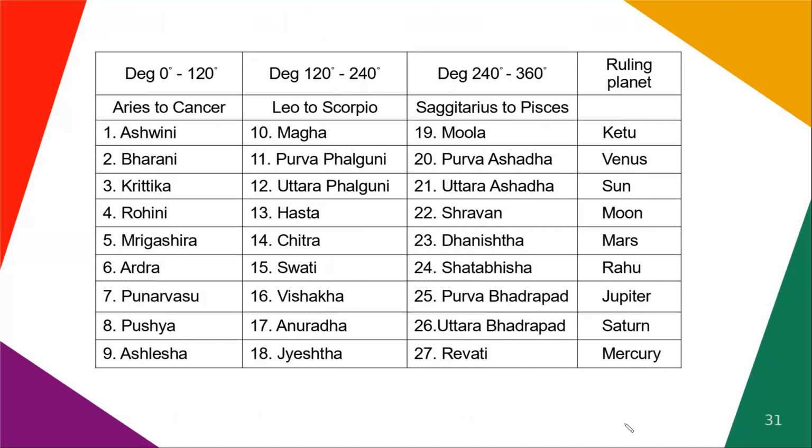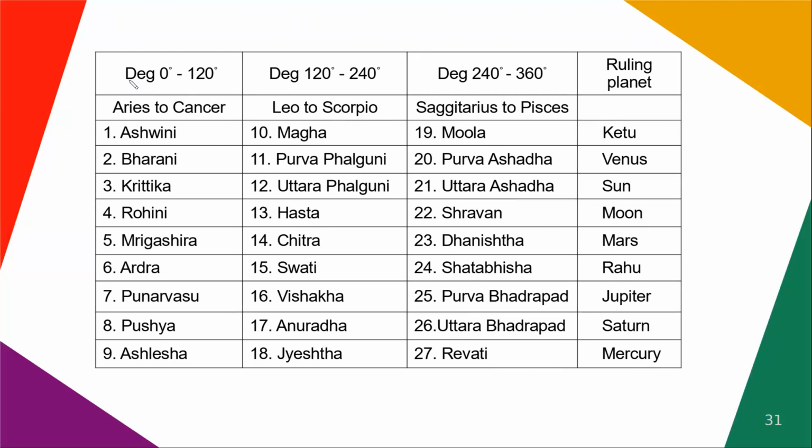So for ease of understanding, I have made this tabulated column where I have placed the first set of 9 nakshatras in the first column, the next set of 9 nakshatras in the second column, and the third set of 9 nakshatras, which we learned today, in the third column, along with their ruling planets. So let's begin from here.